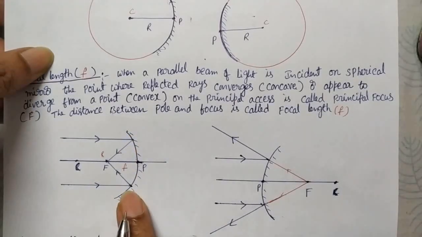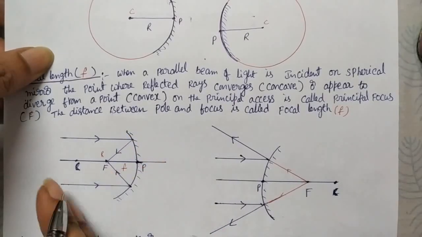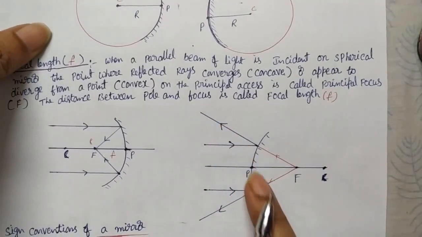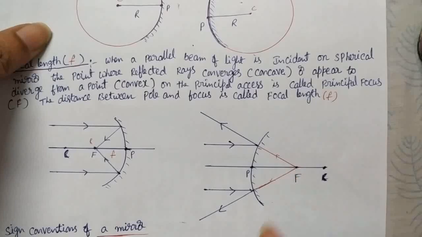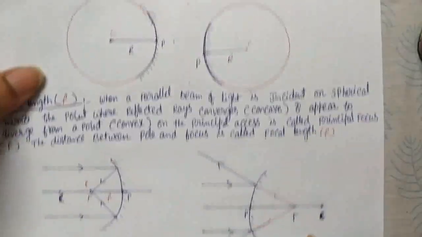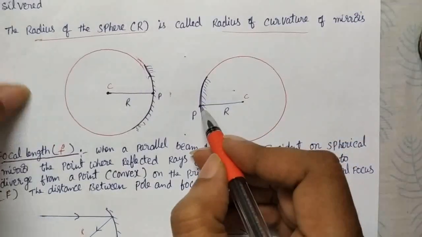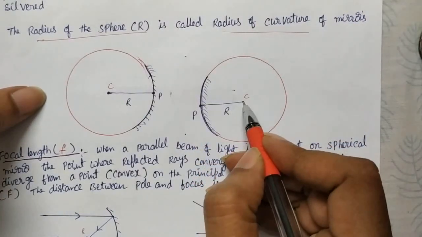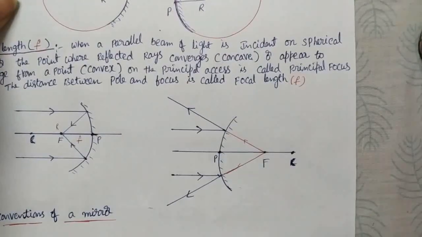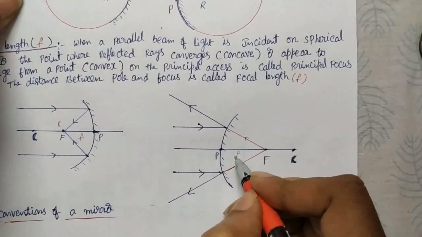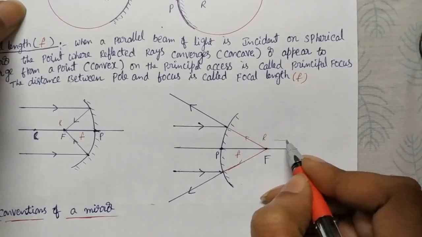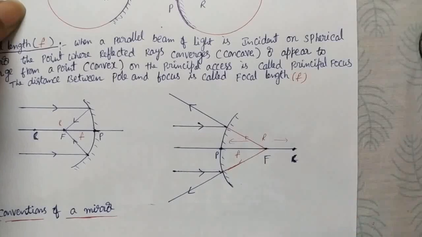For a concave mirror, which converges, you get the focal length on the front side, and for a convex mirror, which is a diverging mirror, you get it on the back side. And of course the center of curvature we also get on the back side. You see that this is a convex mirror where you get the center of curvature on the back side, and the focus somewhere here. So this distance we take as small f, the focal length, and the distance of the center of curvature from the pole of the mirror is R.